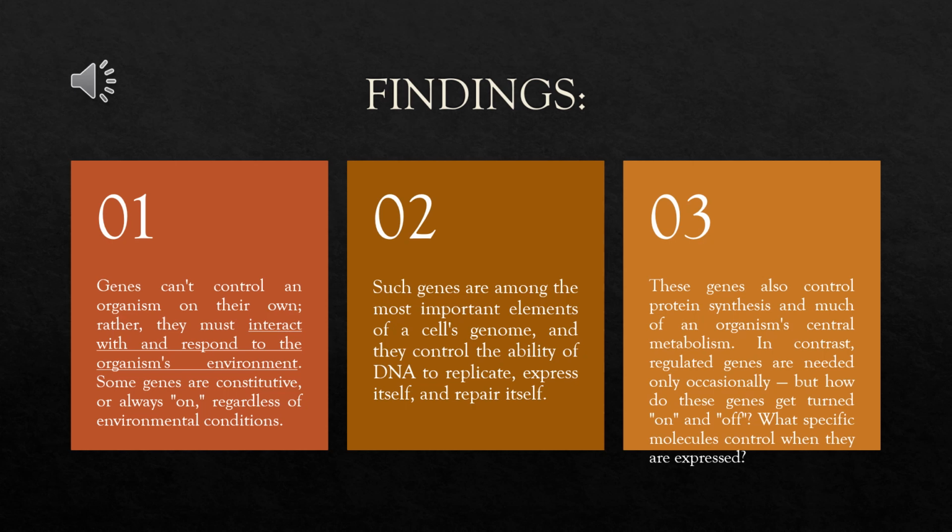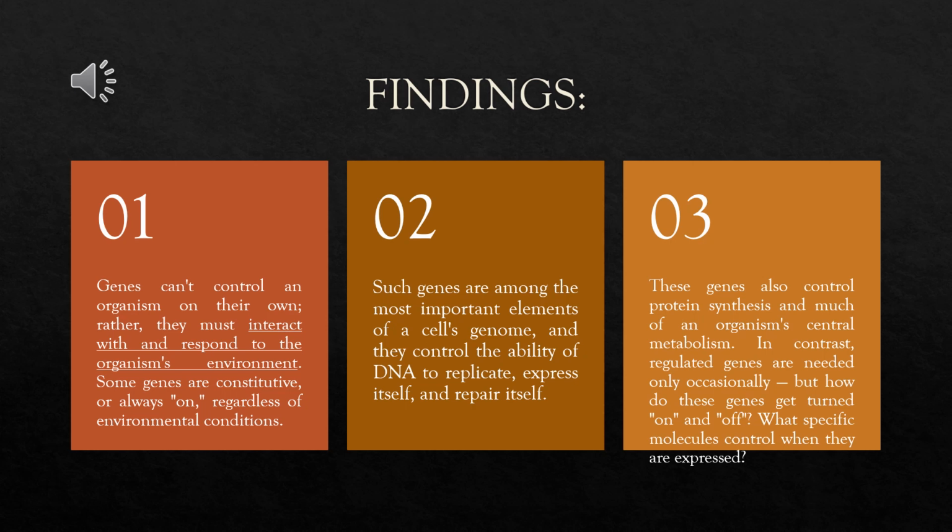Some genes are constitutive, or always on regardless of environmental conditions. Number 2. Such genes are among the most important elements of a cell's genome, and they control the ability of DNA to replicate, express itself, and repair itself. And lastly, these genes also control protein synthesis and much of an organism's central metabolism. In contrast, regulated genes are needed only occasionally.